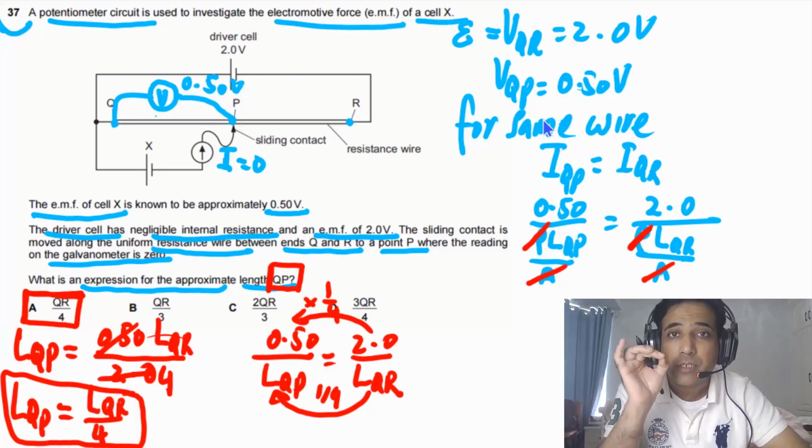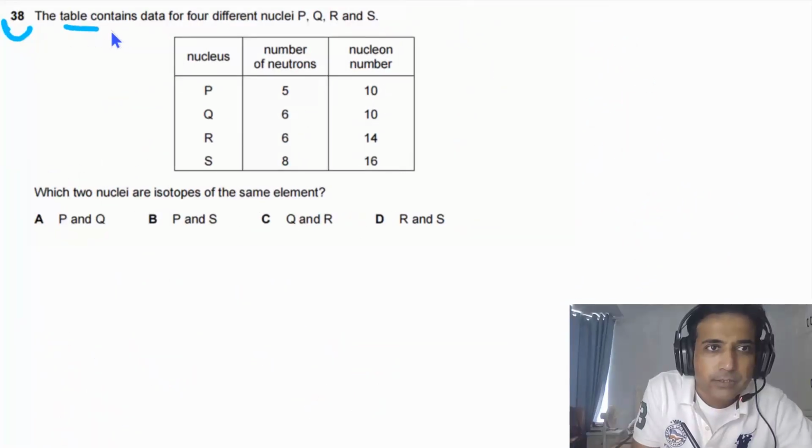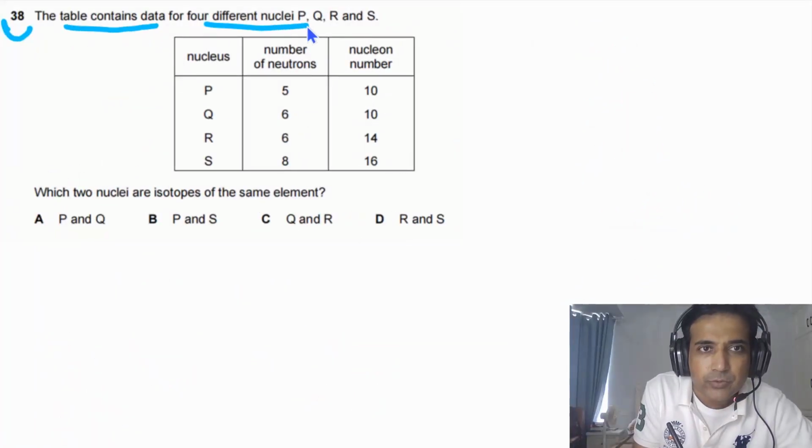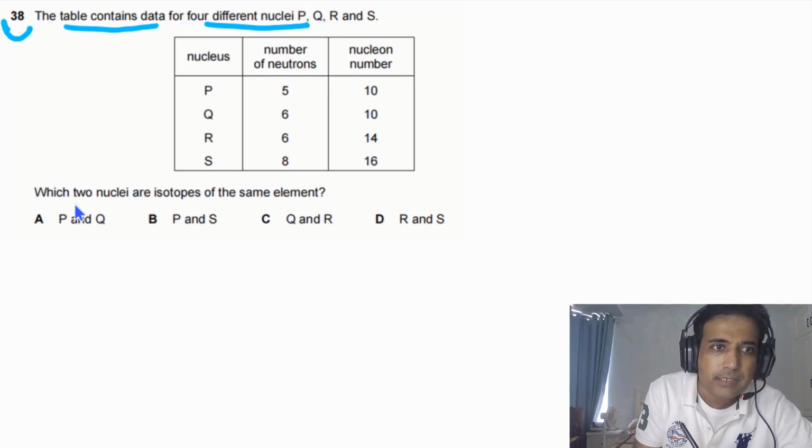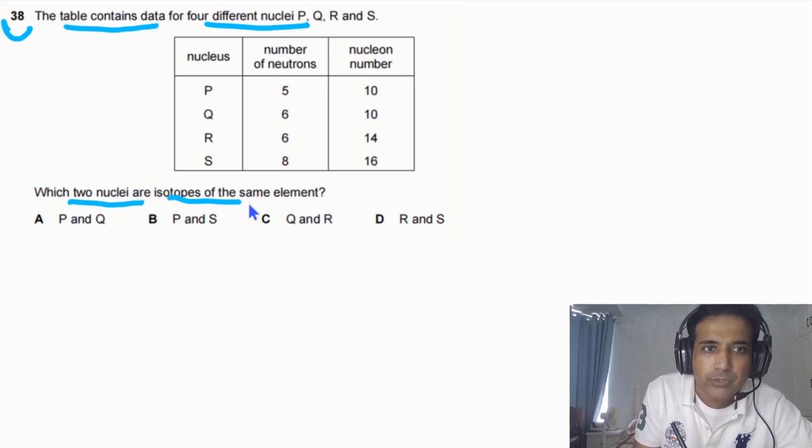In this question, I have discussed some very important points and you need to understand those points for potentiometer. Question 38 says the table contains data for 4 different nuclei P, Q, R and S. Which 2 nuclei are isotopes of the same element?